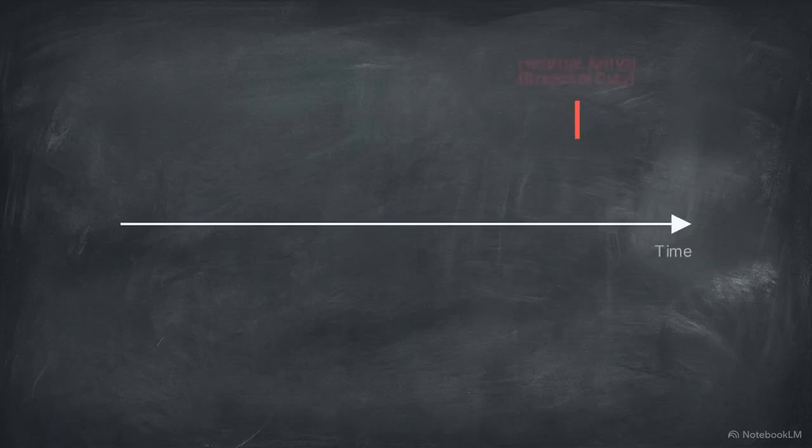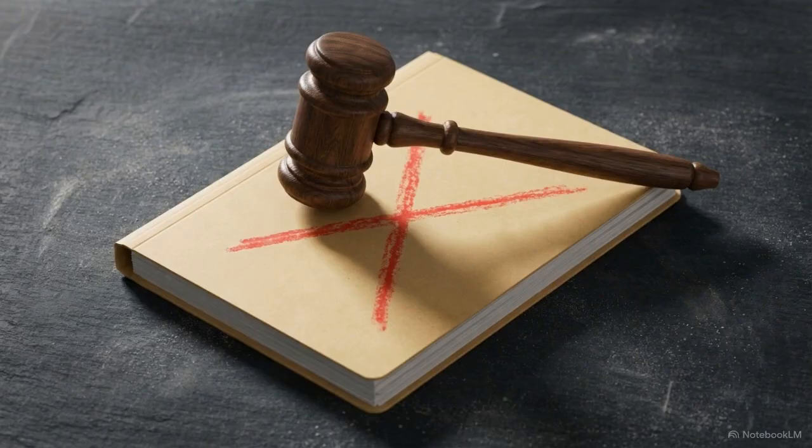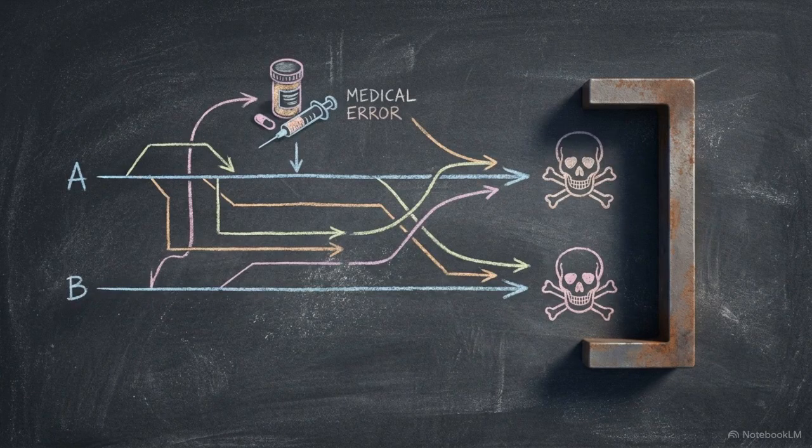While the hospital breached its duty, medical evidence showed the arsenic poisoning was already so advanced that even with immediate treatment, the patient would have died. The claim failed because the hospital did not cause the death. If the claimant would have suffered the same harm regardless of the defendant's mistake, there is no factual causation.